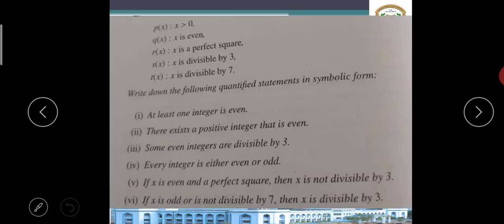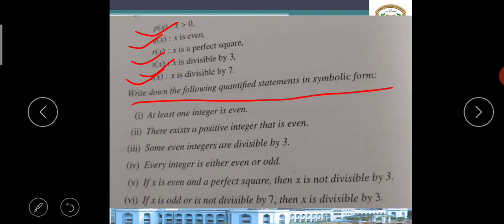Now I'll tell you some assignment problems. First, Px is x is greater than 0. Qx is x is even. Rx is x is a perfect square. Sx is x is divisible by 3. And last one, Tx is x is divisible by 7. Write down the following quantified statements in symbolic forms.